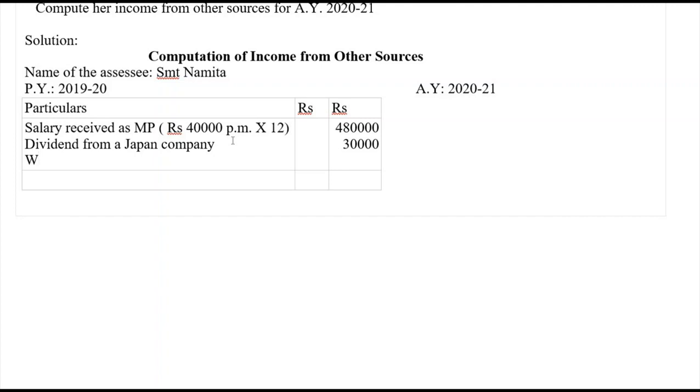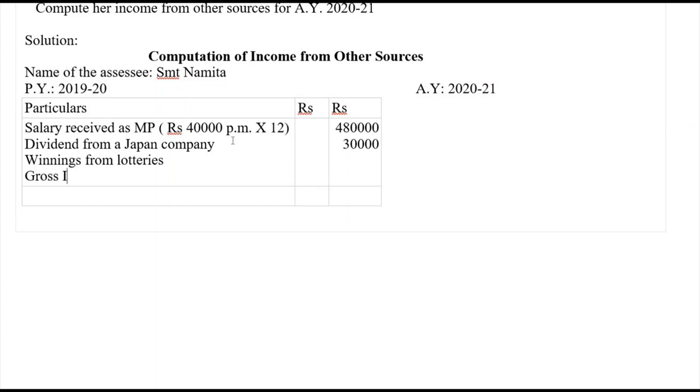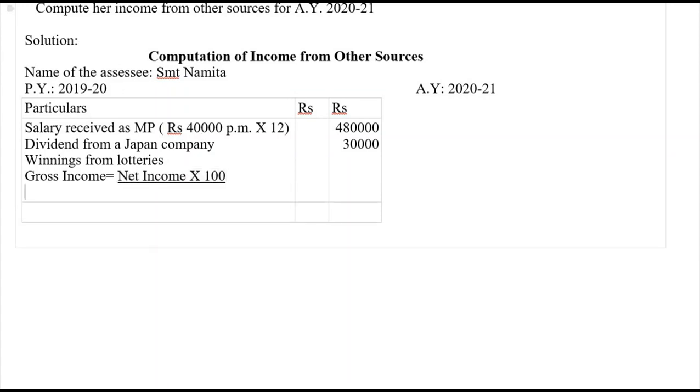So winnings from lotteries, net is given. So gross income equals net income multiplied by 100, divided by 70. The rate of TDS here is 30%, so 100 minus 30 means it is 70.